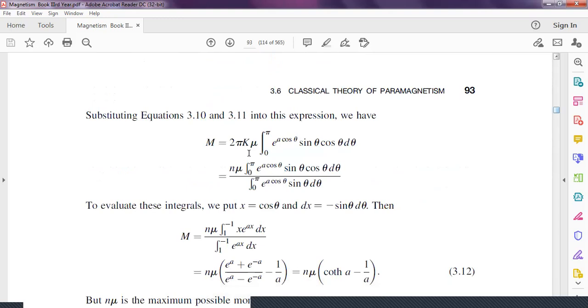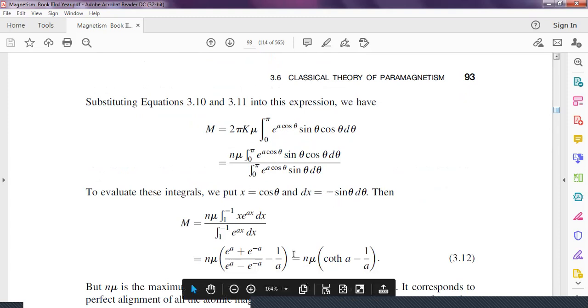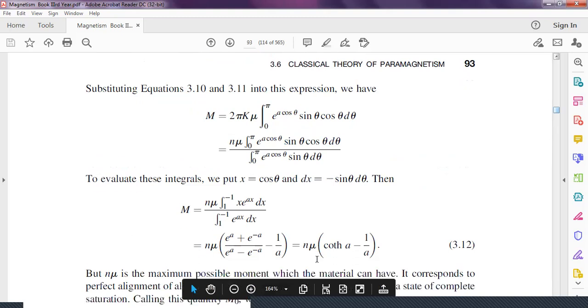2 pi K mu, integral from 0 to pi of e to the power a cos theta, cos theta sin theta d theta. Here we will solve this equation by putting x equals cos theta and dx equals minus sin theta d theta. By solving this, we get the magnetization M equals N mu times cot